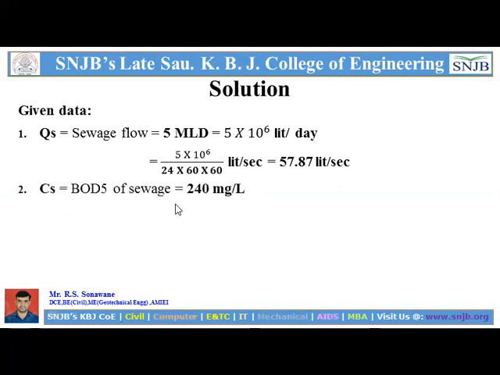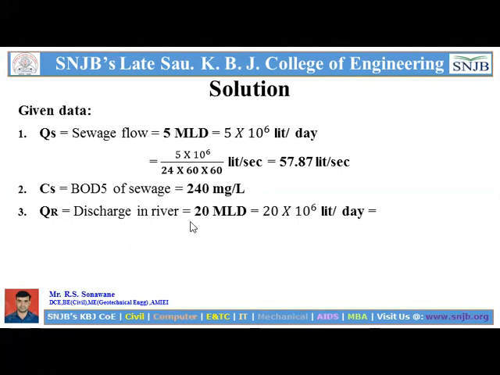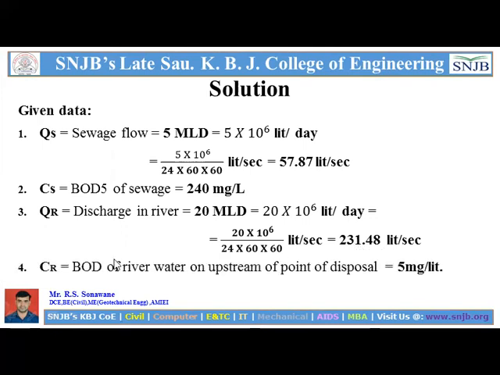CS, that is BOD of sewage, is 240 mg per liter. QR, discharge in the river, is 20 MLD. So it's again converted to liter per second: 20 into 10 raised to 6 gives liter per day, and that converted to liter per second, that's why 20 into 10 raised to 6 divided by 24 into 60 into 60, that is equal to 231.48 liter per second. And CR, BOD of river water on upstream of a point of disposal, is equal to 5 mg per liter.